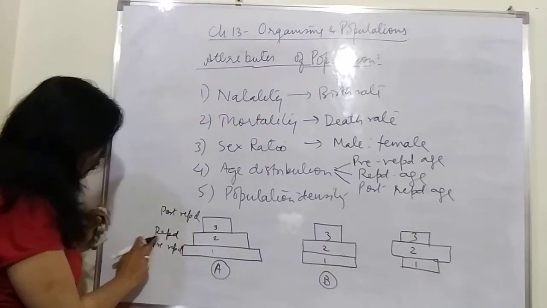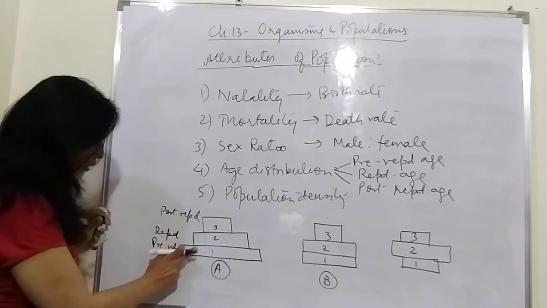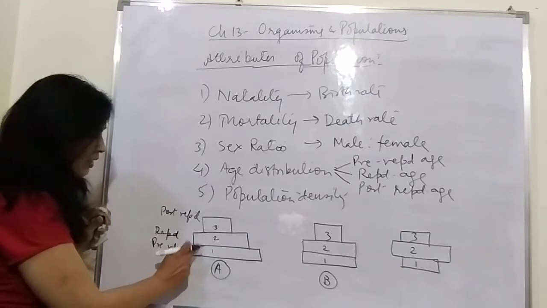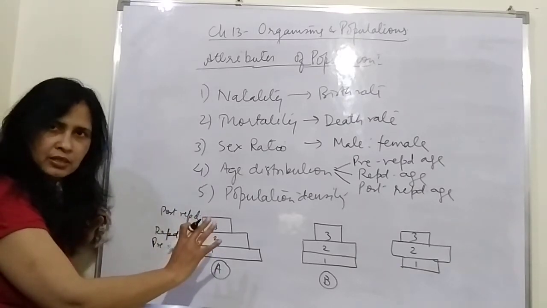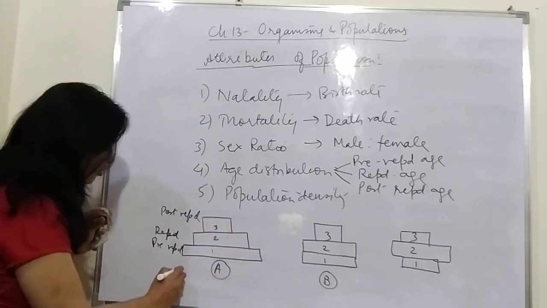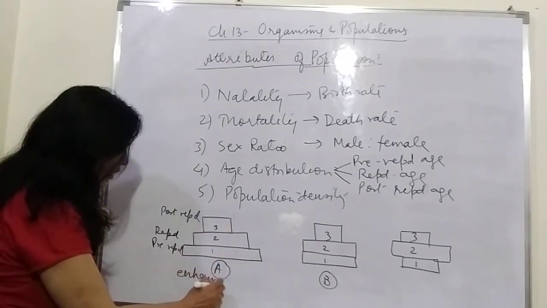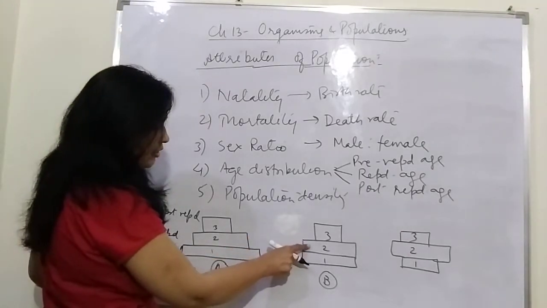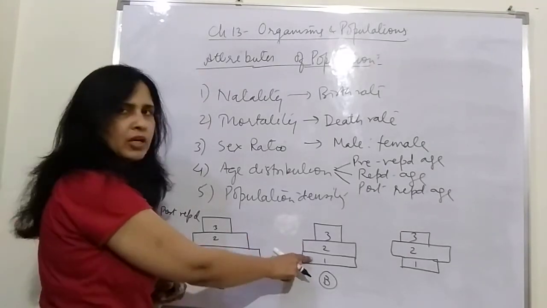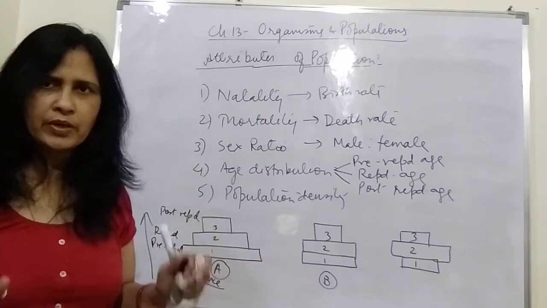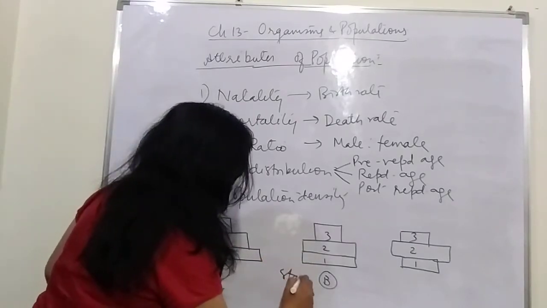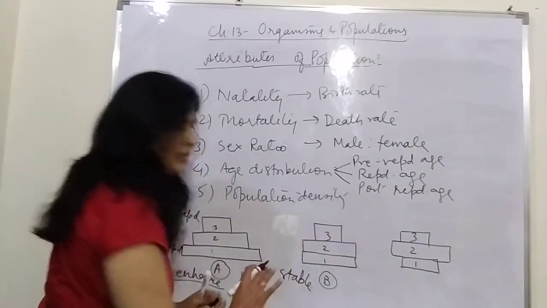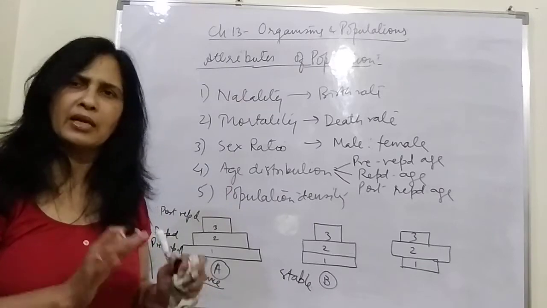Now if we compare these 3 pyramids which I have made, you will find that here the number of individuals of reproductive age is this much, but they are producing more children. So it means in future their population is going to increase. Population will rise in this case. Here you see that the reproductive age individuals and the pre-reproductive age individuals are almost equal in number. So this particular population will remain stable. It will remain stable as it is. Minor changes would be there, but that is acceptable.